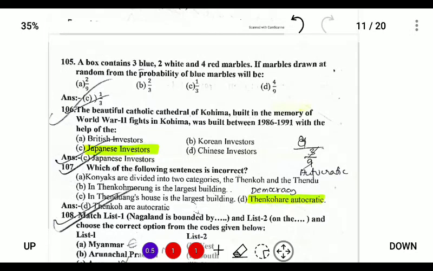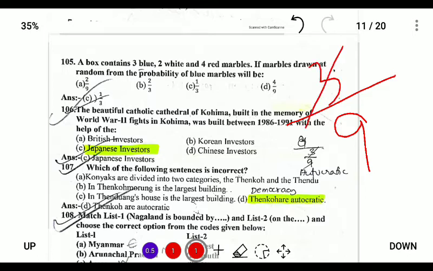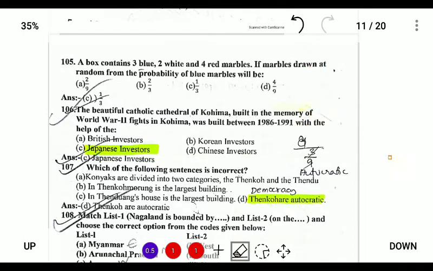Next. A bag contains three blue, two white, and four red marbles. If a marble is drawn at random, what is the probability of a blue marble? Probability is the required outcomes divided by the total outcomes. So for the total, we have to add all the marbles: 3 plus 2 plus 4 will be 9. Total marbles is 9, and the marbles we have to find are blue, so for blue it is 3. Cutting by 3, 3 ones are 3, 3 threes are 9. So the probability is 1 by 3. So the answer is 1 by 3.